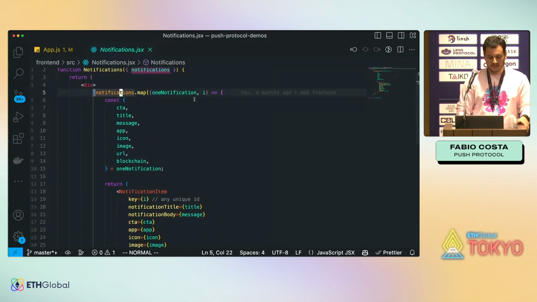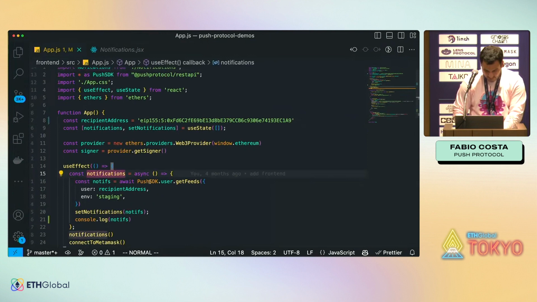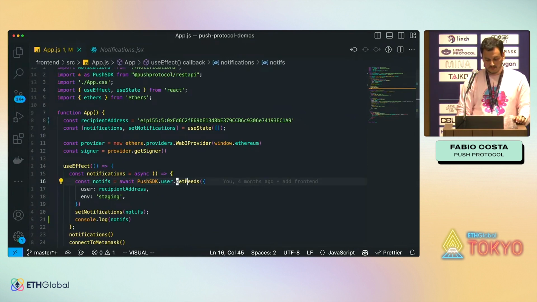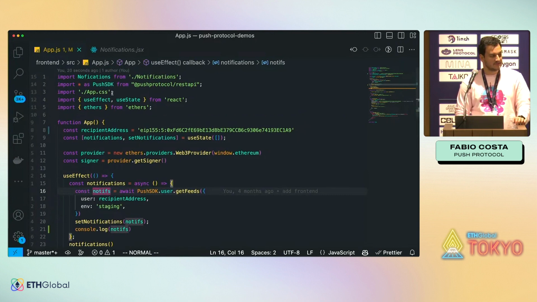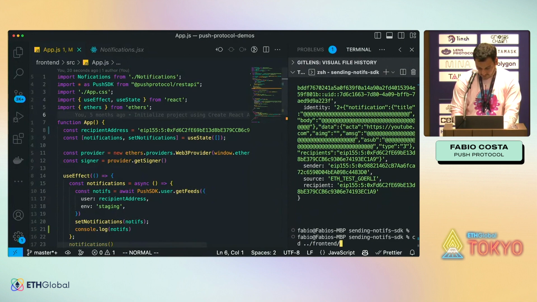You just pass the notification array that you get from here by calling the SDK. You call the SDK, you get the notification array. Then you pass the notification array down to the components that we provide. So if I run this, how does it look?